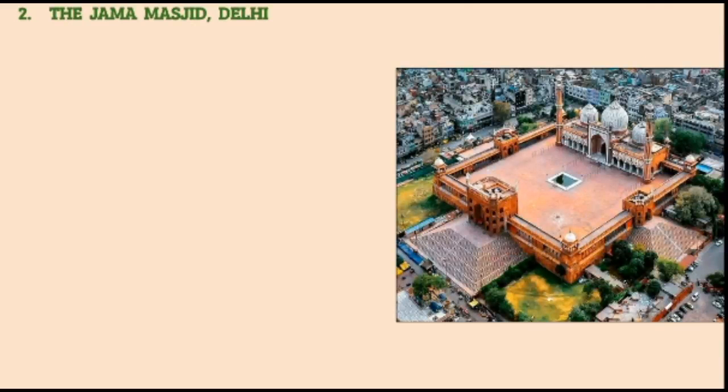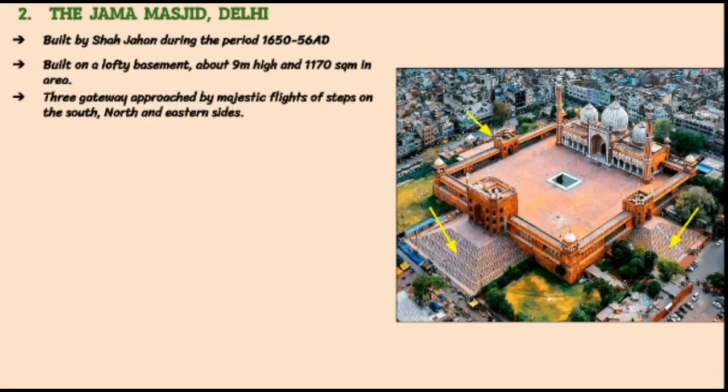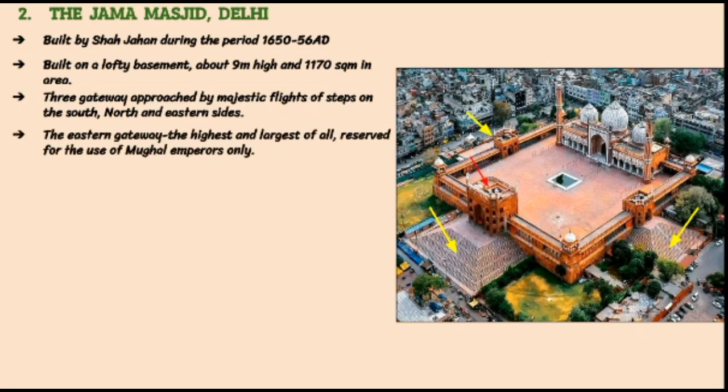Jama Masjid. Jama Masjid was built by Shah Jahan during the period of 1650-56. It is built on a lofty basement about 9 meters high and 1170 square meters in area. There are 3 gateways to the mosque, approached by majestic flights of steps on the south, north, and eastern side. The eastern gateway, highest and the largest of all, was reserved for the use of the Mughal emperor only. The other gateways give access to an open courtyard.